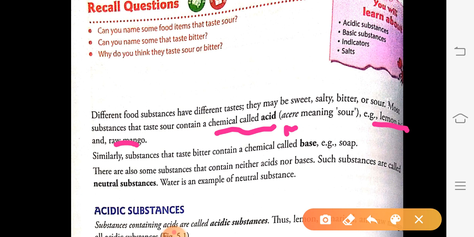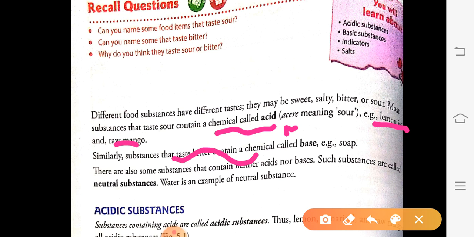Now, similarly, substances that have a bitter taste contain a chemical called base.